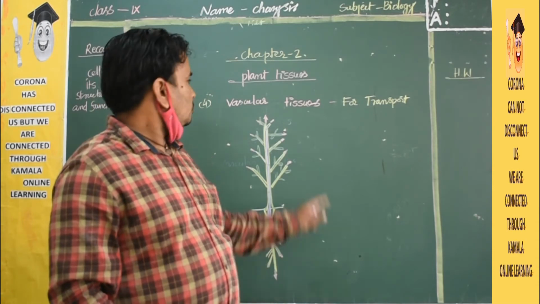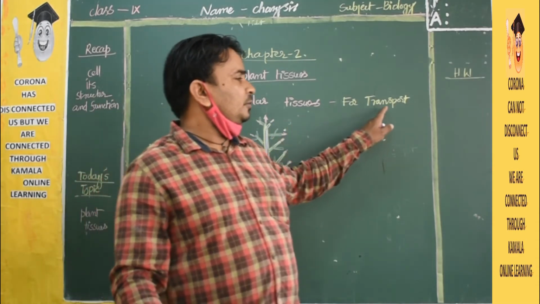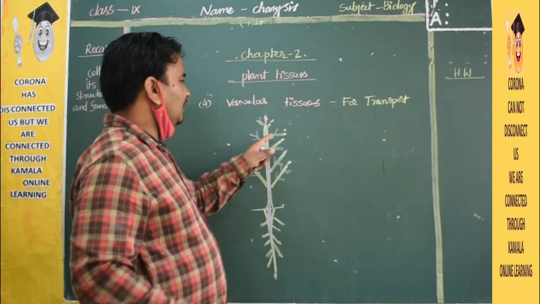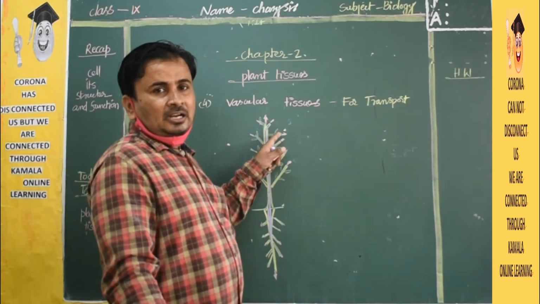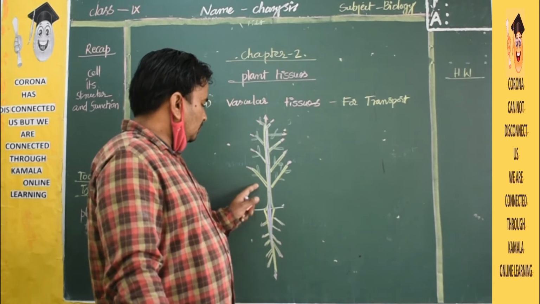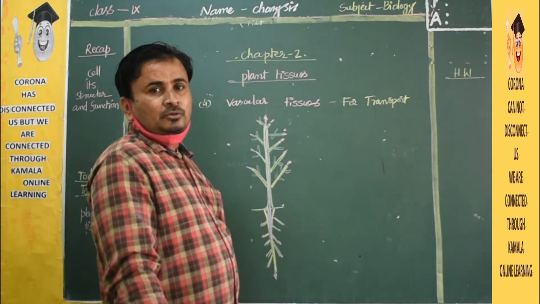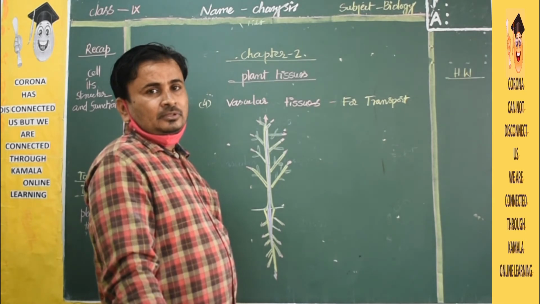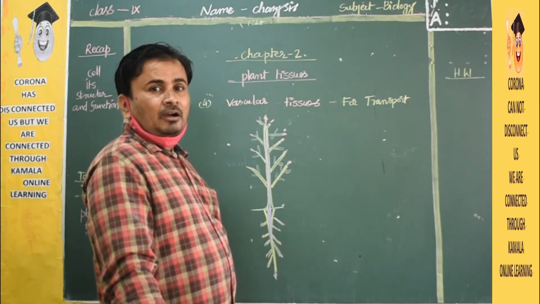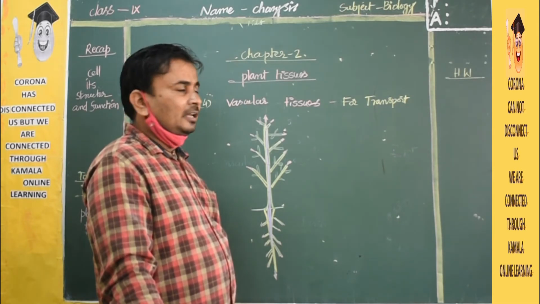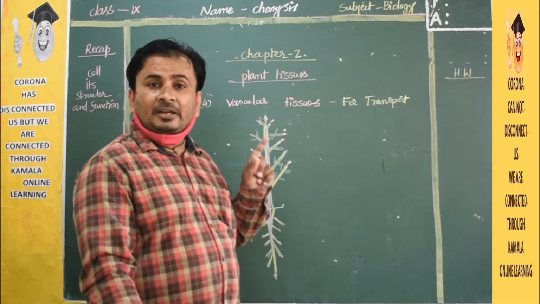Clear, children? So vascular tissues are used for transport. Not only the water, they will transport. Even leaves will prepare the starch. The starch is supplied throughout the plant body. Not only that, they will store it in the fruits. They are stored in the fruits. Listen carefully. The plants will prepare the food material.